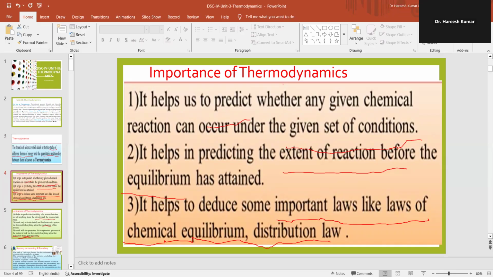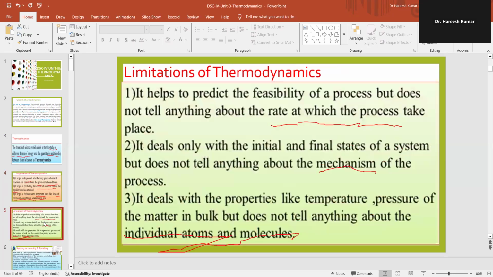Then let's look into the limitations of thermodynamics. It helps to predict the feasibility of a process, but does not tell anything about the rate at which the process takes place. It deals only with the initial and final states of the system, but does not tell anything about the mechanism of the process. It deals with the properties like temperature and pressure of matter in bulk, but does not tell anything about the individual atoms and molecules.